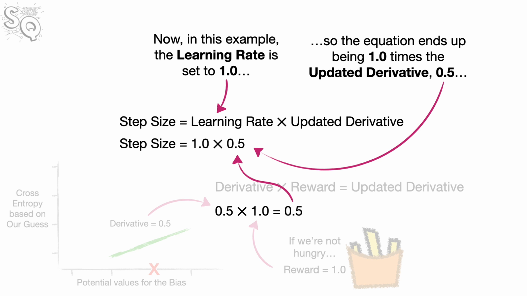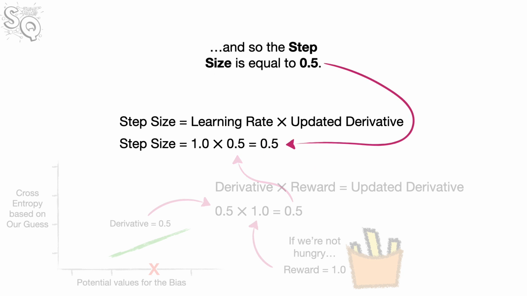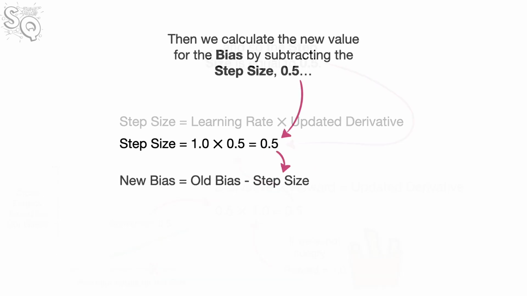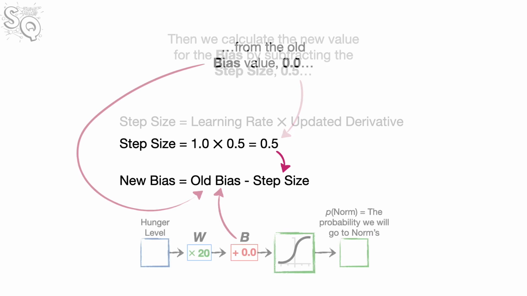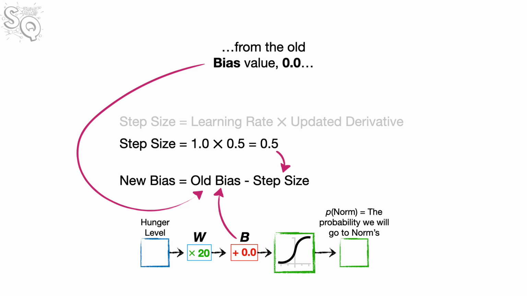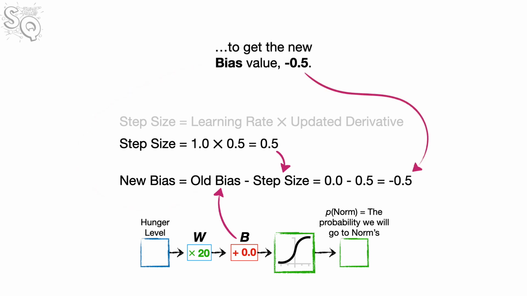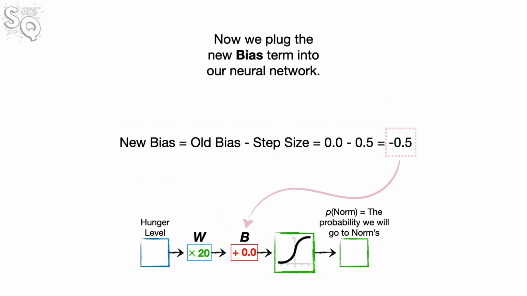So the equation ends up being 1.0 times the updated derivative 0.5, and so the step size is equal to 0.5. Then we calculate the new value for the bias by subtracting the step size 0.5 from the old bias value 0.0 to get the new bias value -0.5. Now we plug the new bias term into our neural network.